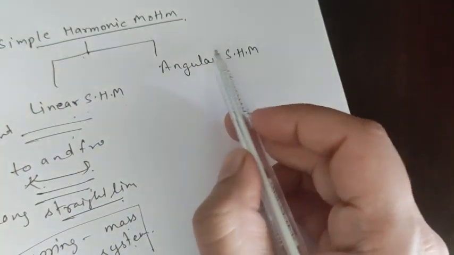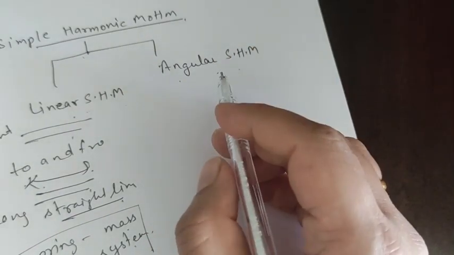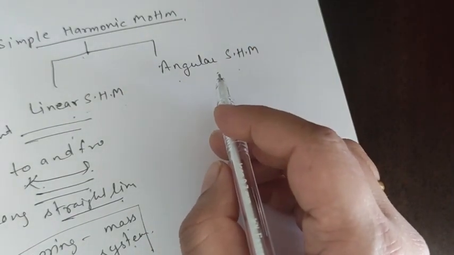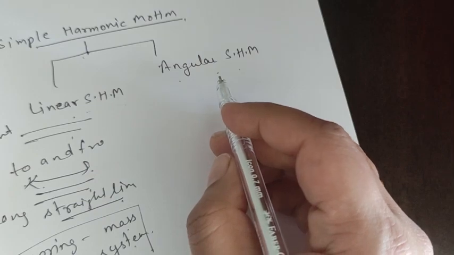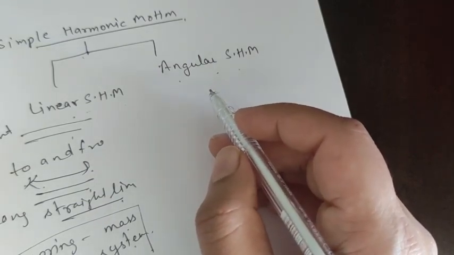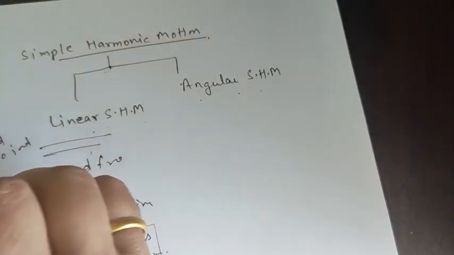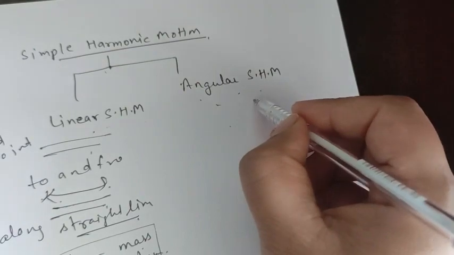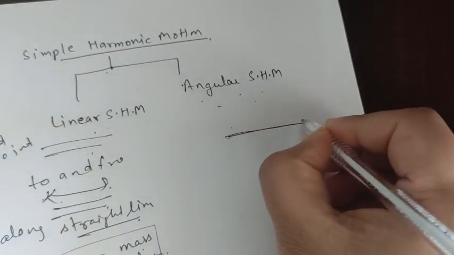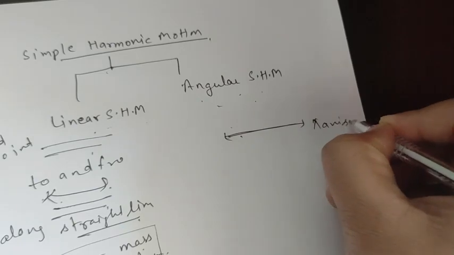Now, what is angular harmonic motion? When a system oscillates angularly with respect to a fixed axis, then its motion is angular simple harmonic motion. In linear motion it is fixed at a point, but in angular motion it is fixed about an axis, like the x-axis or y-axis.